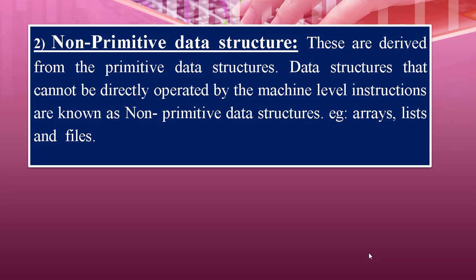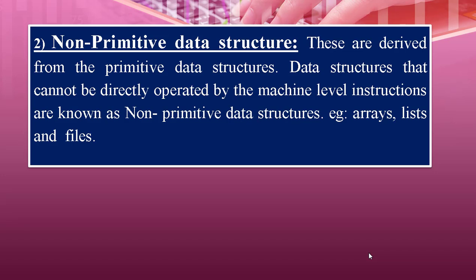You know that data structure is classified into 2 types: one is primitive data structure and the second is non-primitive data structure. You know what a primitive data structure is and the operations performed on it. Let us see what a non-primitive data structure is. These are derived from primitive data structures. Primitive data structures are int, float, char, pointers. Non-primitive data structures are derived from the primitive data structures.